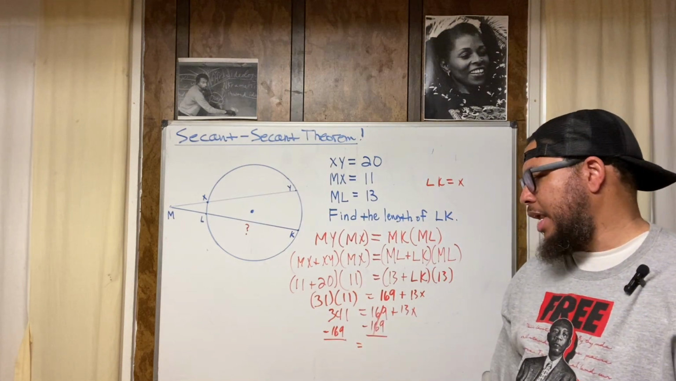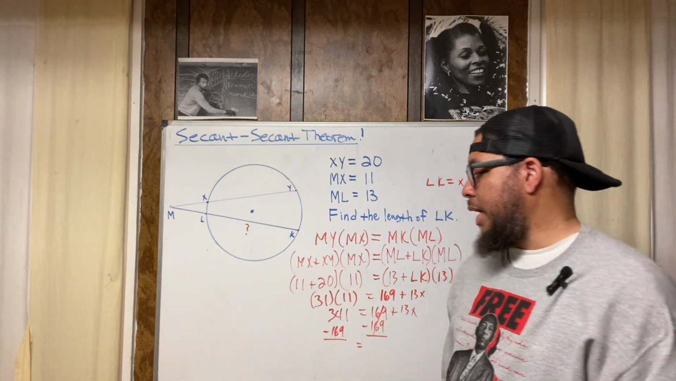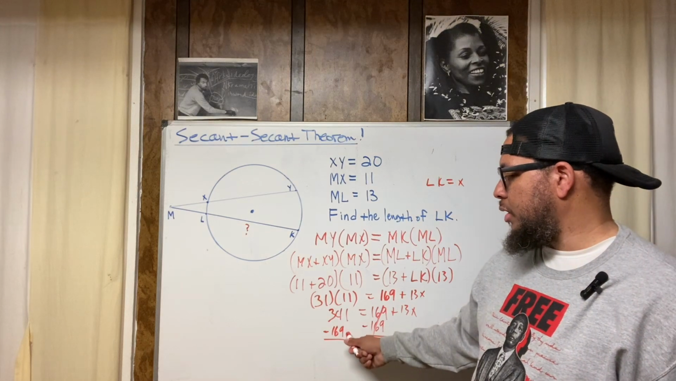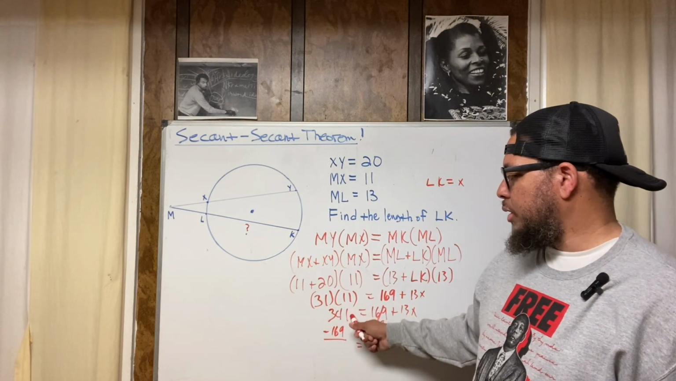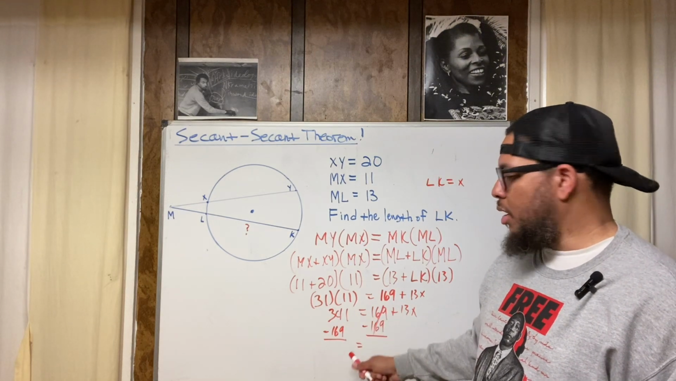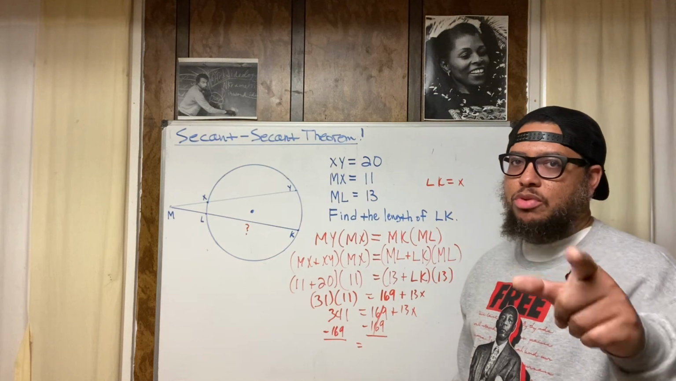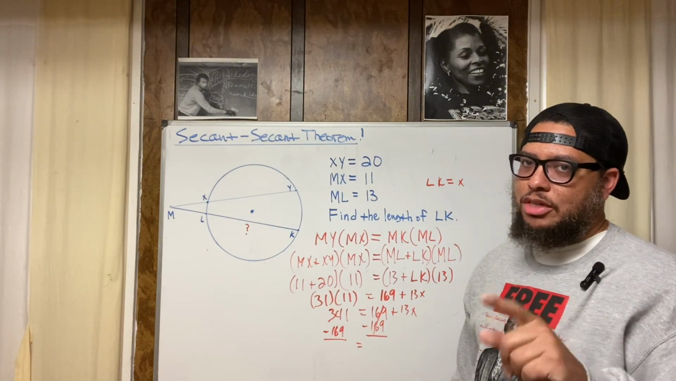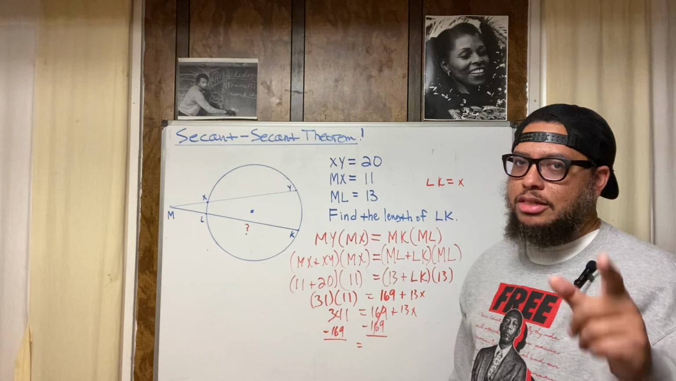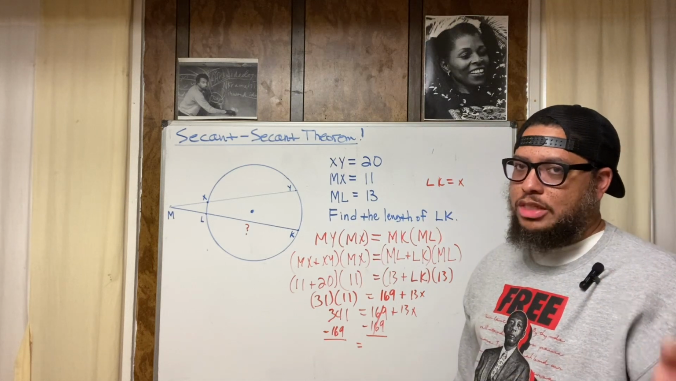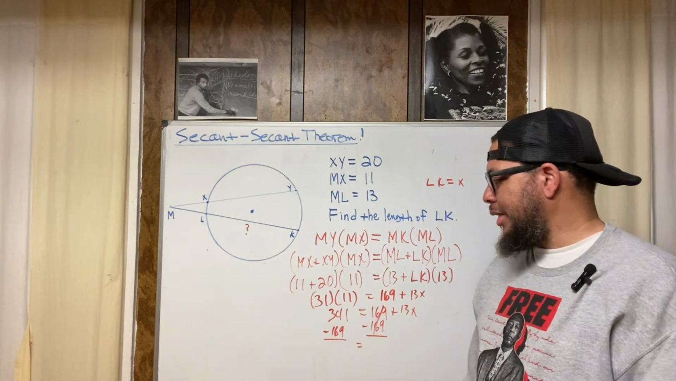341 minus 169, I think that's 172. The way I do that mentally, I round this up to 170 and I round this down to 340. Oh, you know what? 170 times 2 is 340. 170 plus 170 is 340. You know how I know that? Because 17 times 2 is 34. So 170 times 2 is 340. Yeah, see how that works?